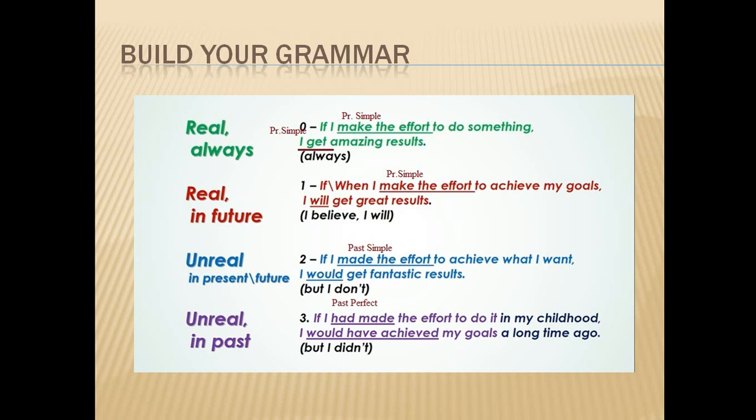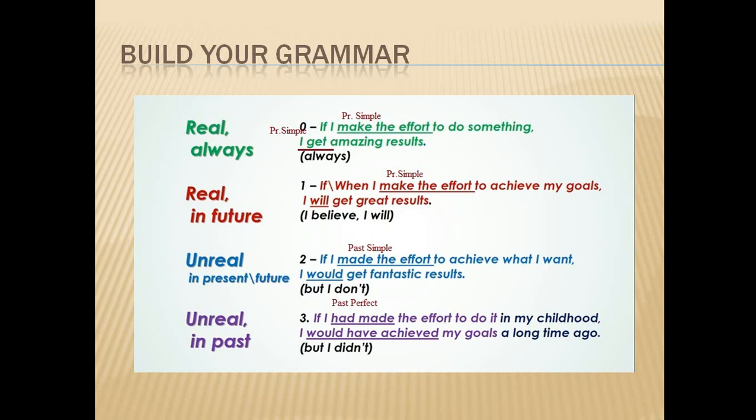In first conditional sentences, the structure is usually if or when plus present simple and will plus infinitive. We use the first conditional when we talk about future situations we believe are real or possible. For example, when I make the effort to achieve my goals, I will get great results. It is also common to use this structure with unless, as long as, as soon as, or in case instead of if.